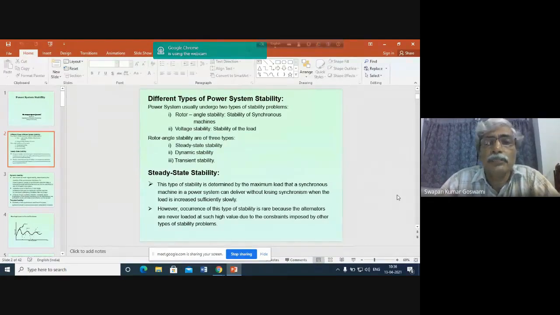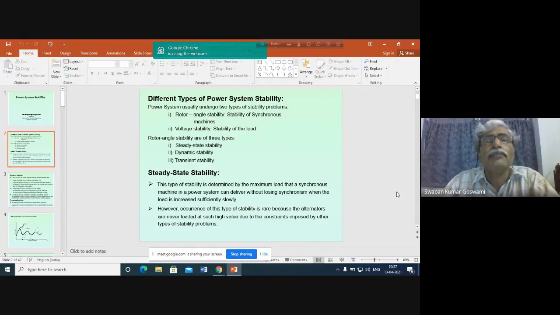Nowadays, the composition of generation has changed. Now you can say that 80% of the generation is from synchronous generators and the remaining 20% from other sources like PV and wind sources. Wind sources are basically induction generators. But still, when we talk about stability, it is the rotor angle stability, the ability of the synchronous machines to maintain synchronous operation following a sudden disturbance. This is the meaning of conventional stability.